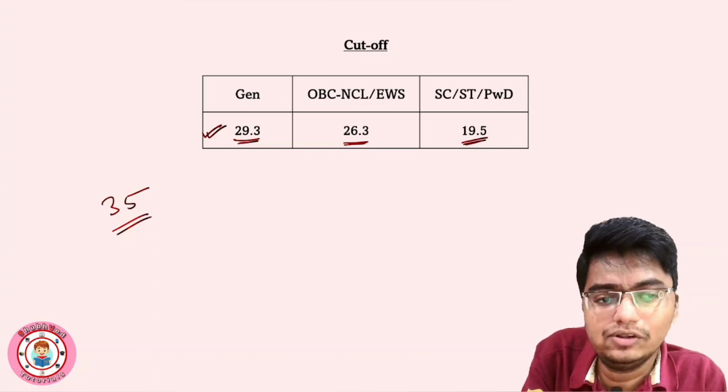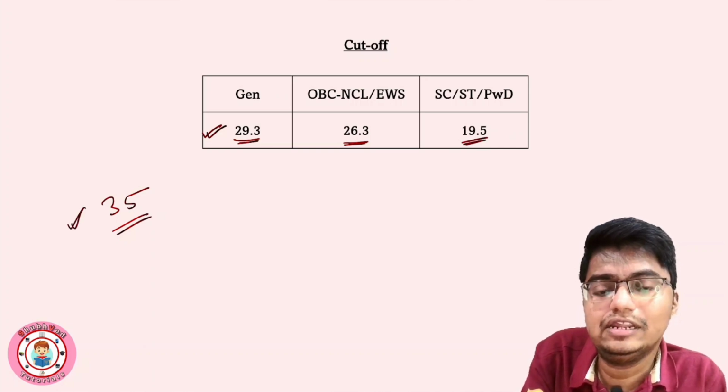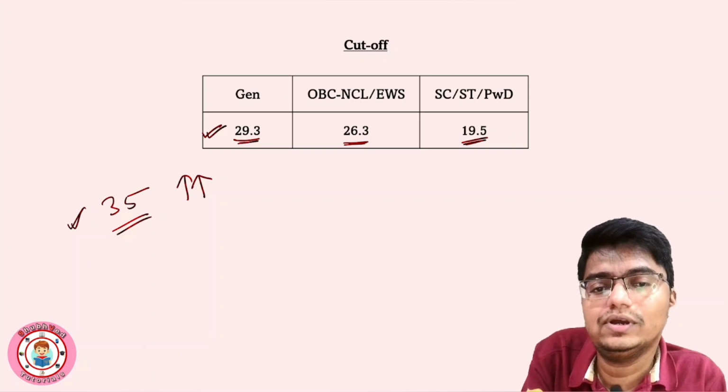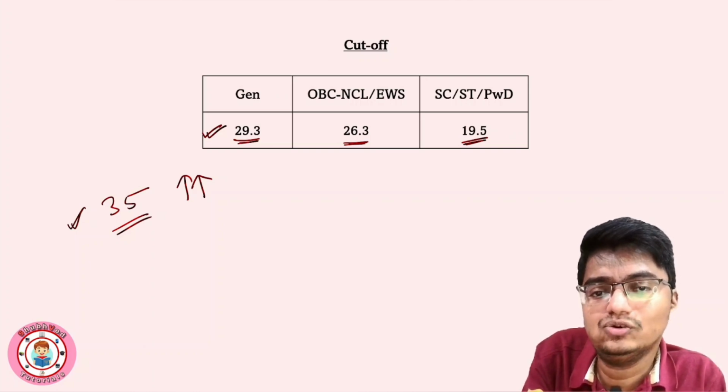So with this much knowledge also you can get 35 marks, and if you prepare more than this you can achieve a good score. Okay, this was just to show you that from basic knowledge also GATE can be cleared.